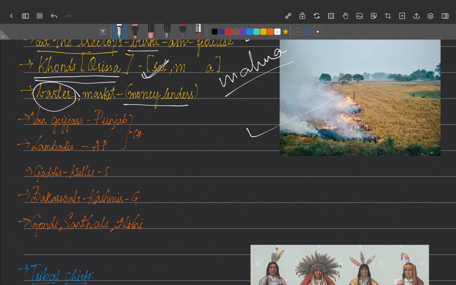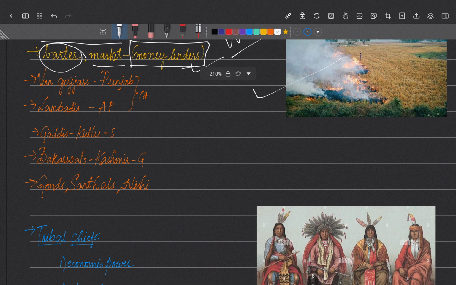So for tribals, these moneylenders and other outsiders were evil outsiders. They considered moneylenders and others as enemies, and they also considered market and commerce as something not suitable for them, as they would exploit the tribals. So they had an evil feeling for them.